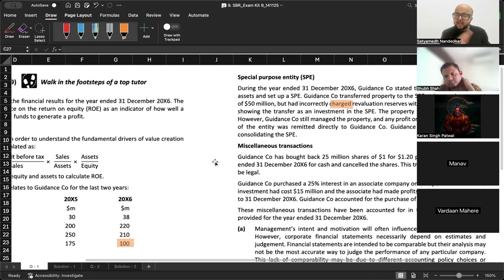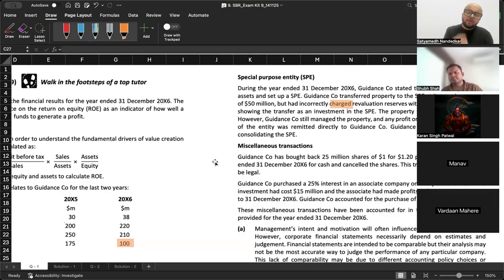What we said was guidance company transferred property to PPE at its carrying amount of 50 million. Have they said anywhere that PPE account was not credited? Is that written anywhere? Observe and tell me, have they written anywhere that PPE was not credited, PPE was not handled correctly? Have they written anything like that? No, sir. Which means when we made this assumption that they should have credited PPE and they did not do it, that statement itself was wrong.